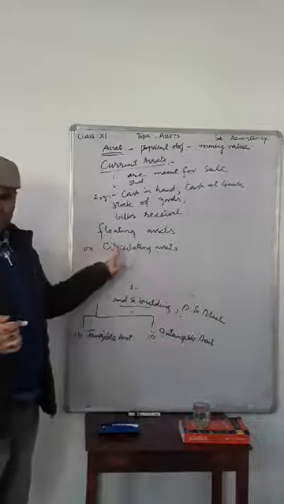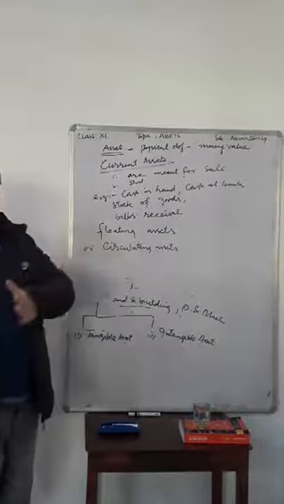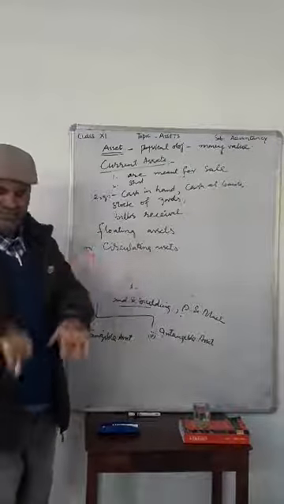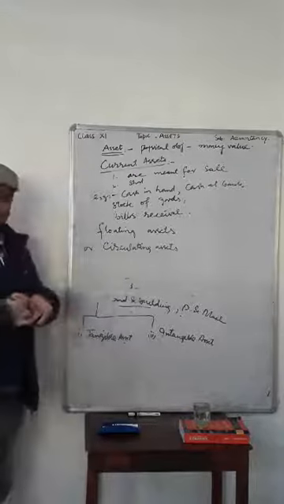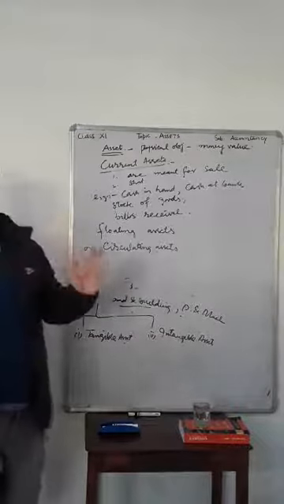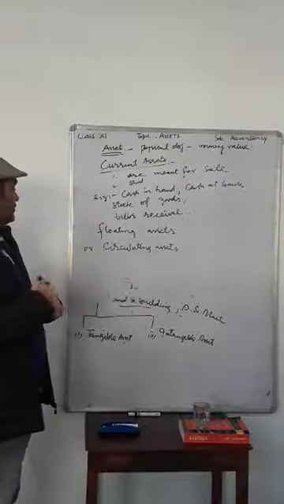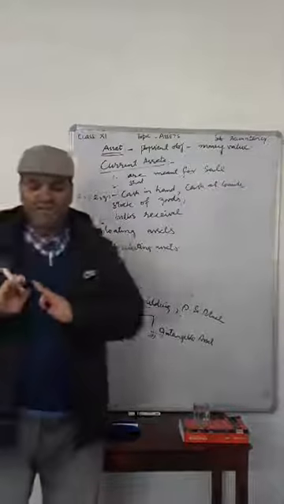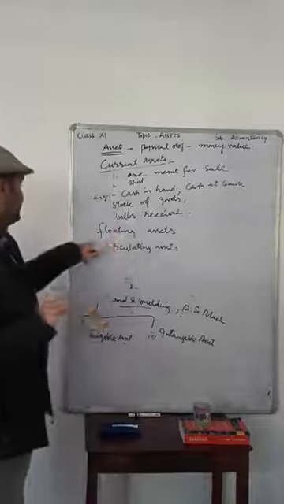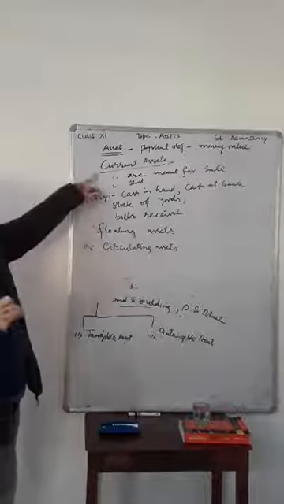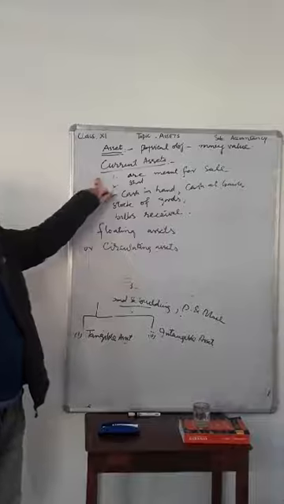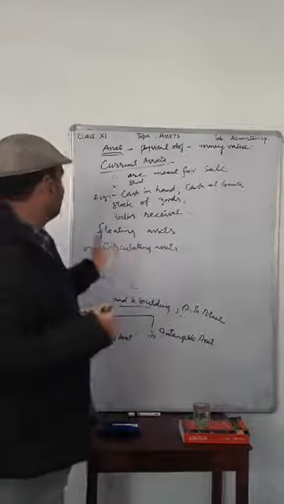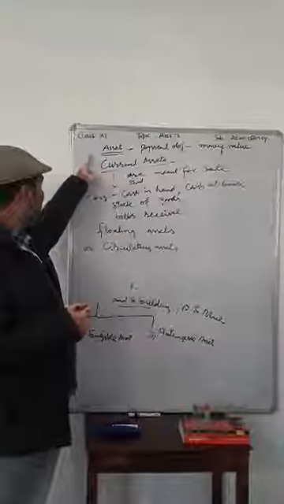We transfer some products from our company to another, or from another company to our company. That means these products are circulating, cash is circulating. When cash, products or bills are circulating, that means these are assets, but what type of assets? Current assets.